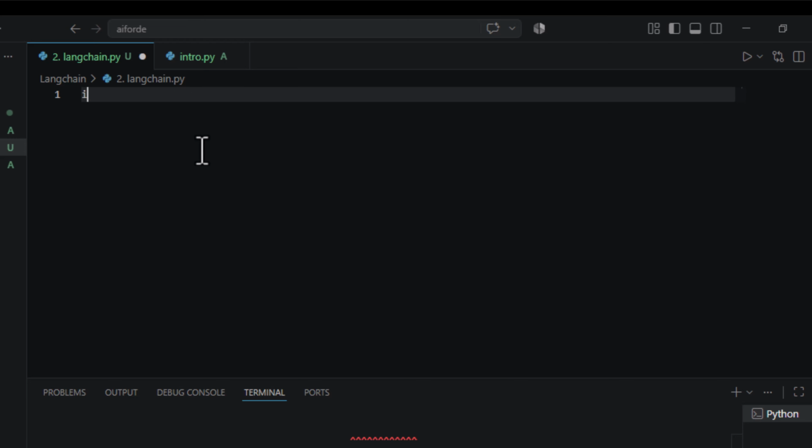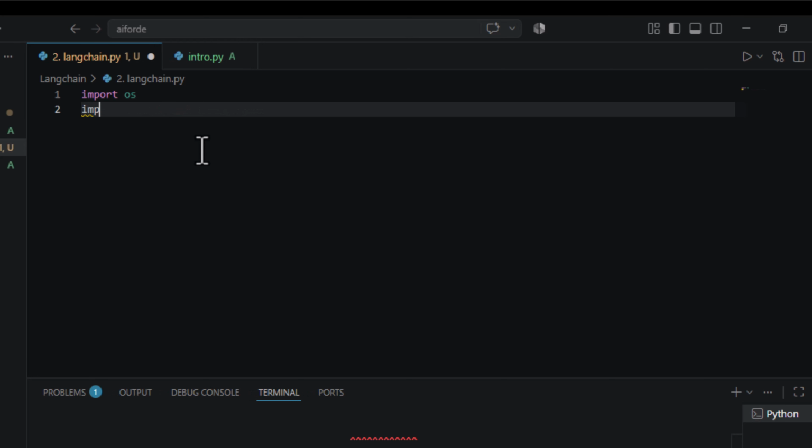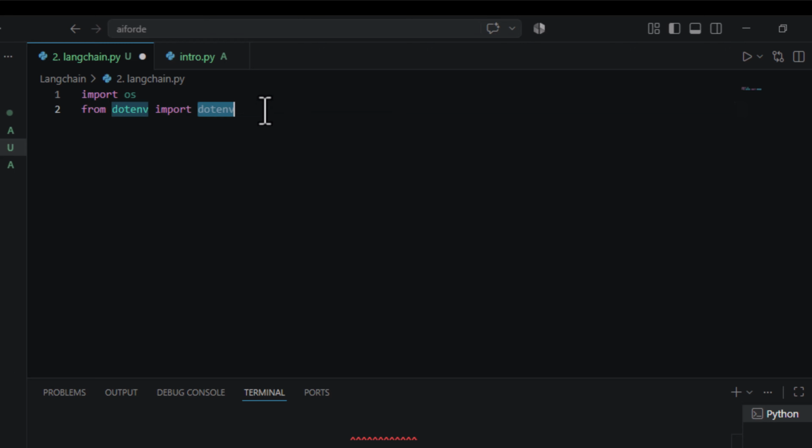How can we do that? We have to use the os library, and then you are required to import one more library, dotenv, and from dotenv the function name will be load_dotenv. That's it.